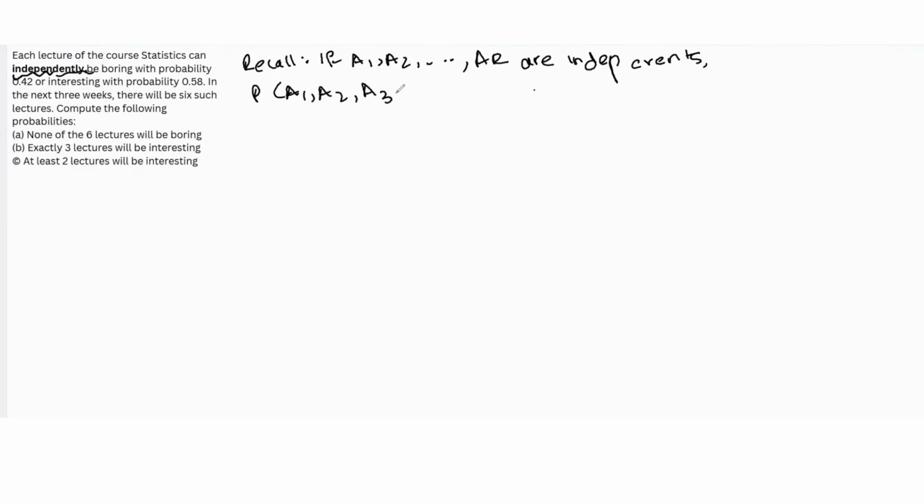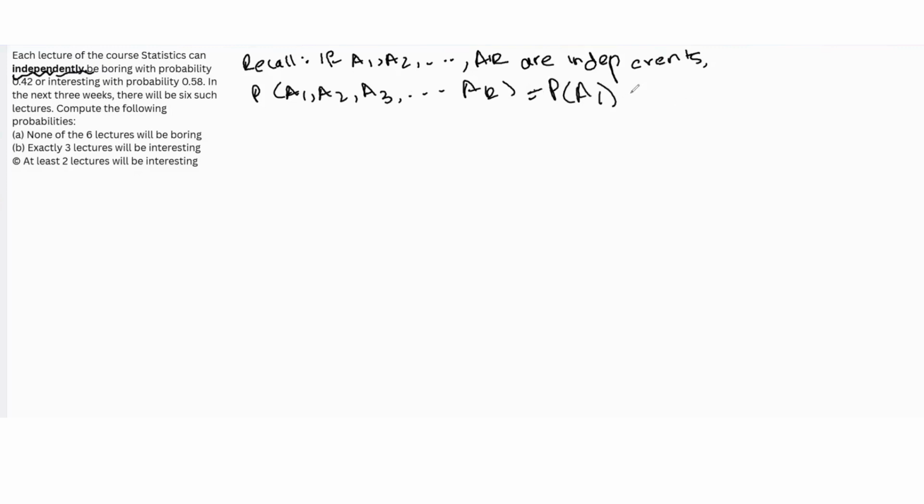Why is that important? Because let's recall something. Let's recall that if A1, A2, and so on till AK are independent events, then we can write the probability of A1 and A2, where the comma signifies "and" or intersection, A3, so on till AK is just equal to the product of the